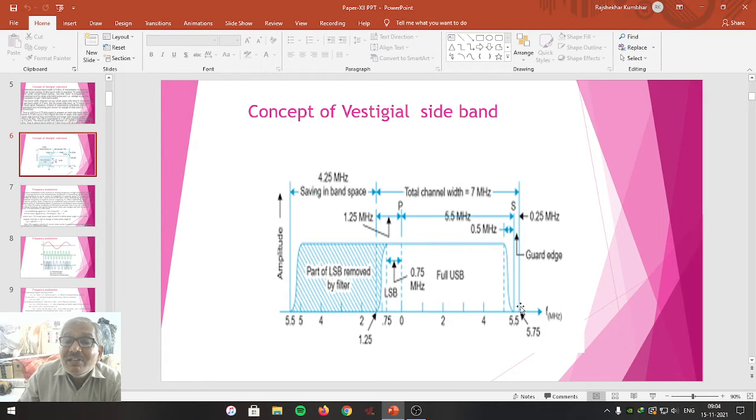The upper sideband is fully considered, that is SSB up to this. From the lower sideband, some part is taken. It is cleaved at 1.25 megahertz frequency.